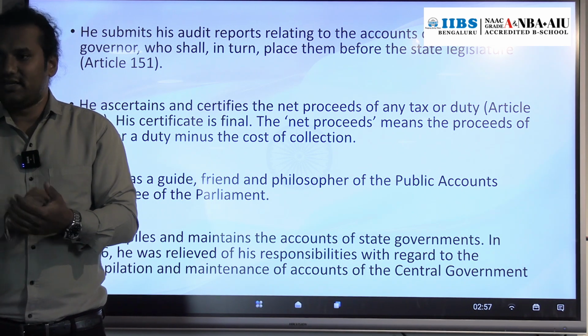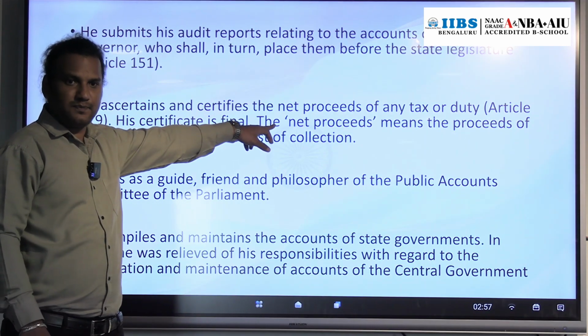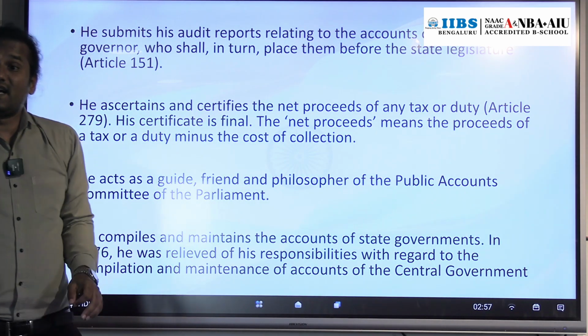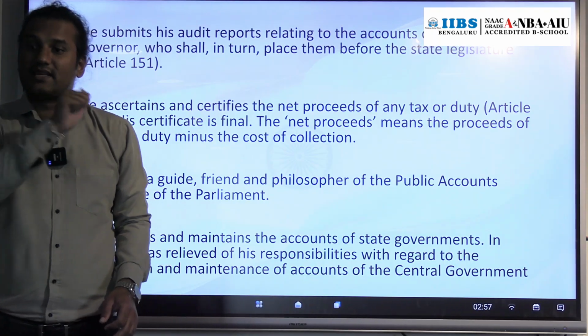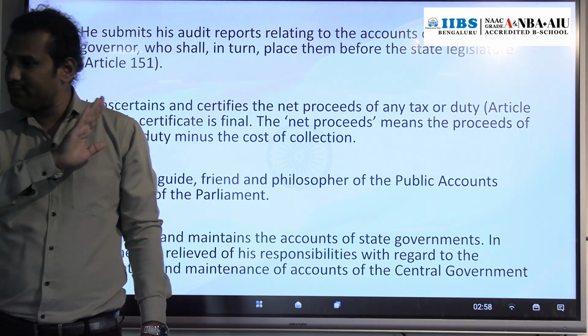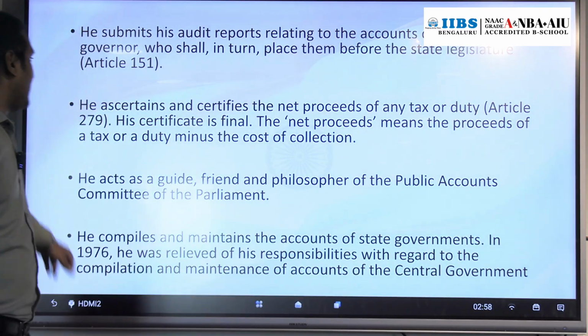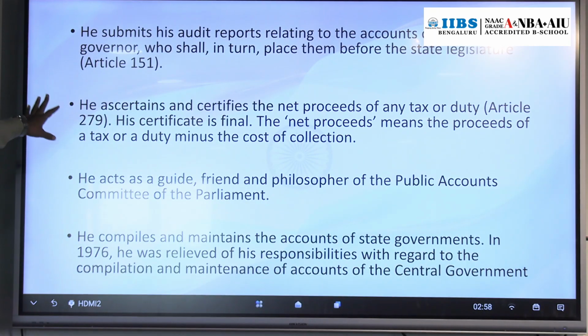That is called net proceed. What is it called? Net proceed. Who will certify the net proceed? CAG. Remember, the decision of the CAG is final. No case can be filed. Understood? So that is mentioned in Article 279.